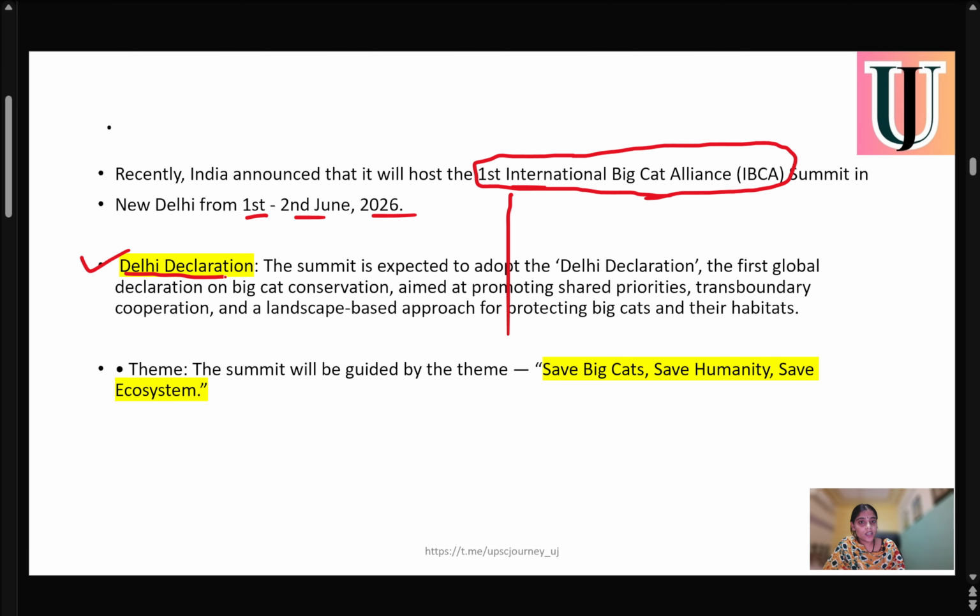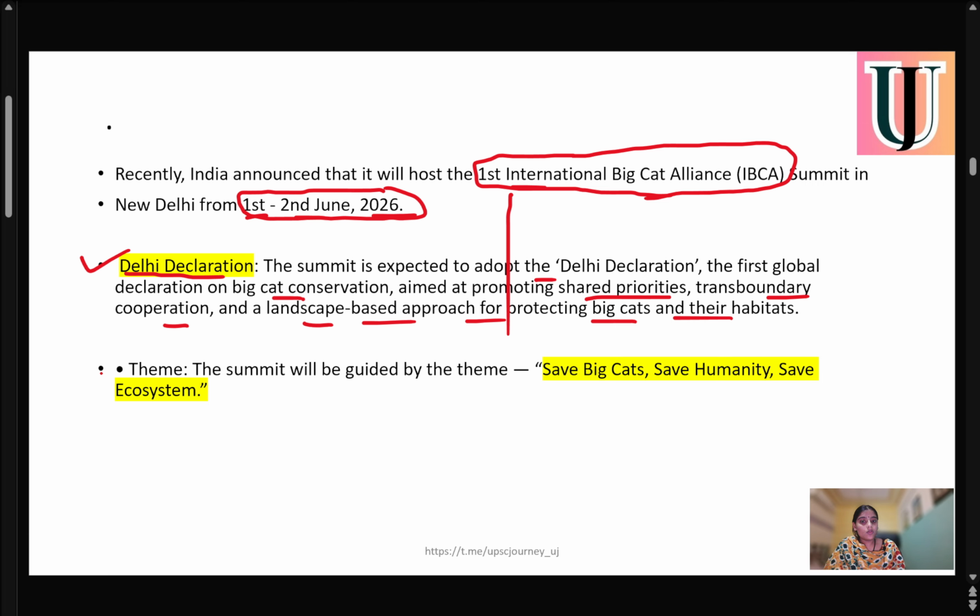The Delhi Declaration is the outcome of the summit expected to be held on 1st and 2nd June regarding the first International Big Cat Alliance. It was the first global declaration on big cat conservation, aimed at promoting shared priorities, transboundary cooperation, and a landscape-based approach for protecting these big cats and their natural habitats. This was a declaration for preserving the 7 big cats.